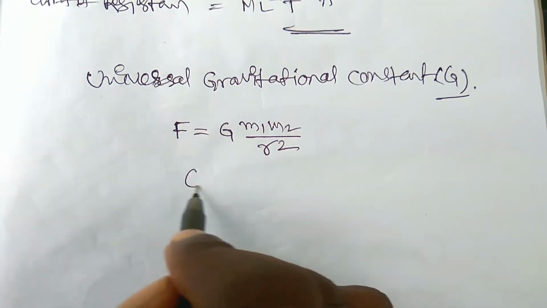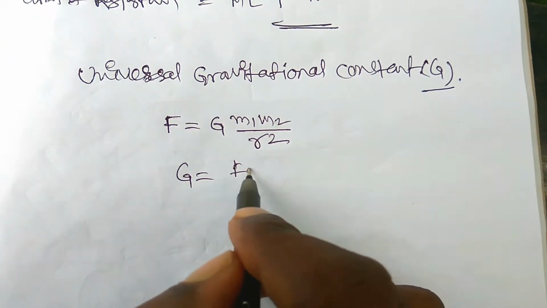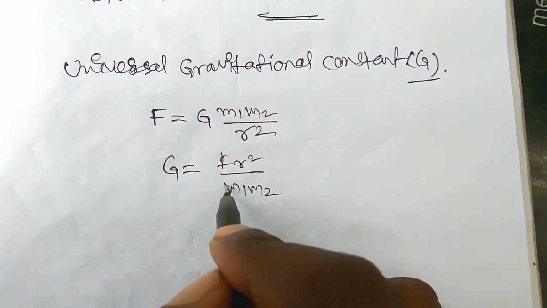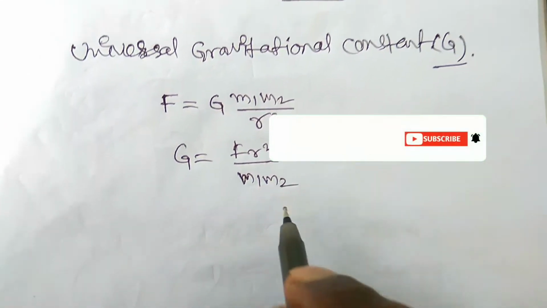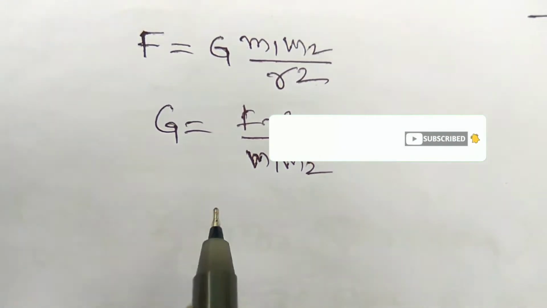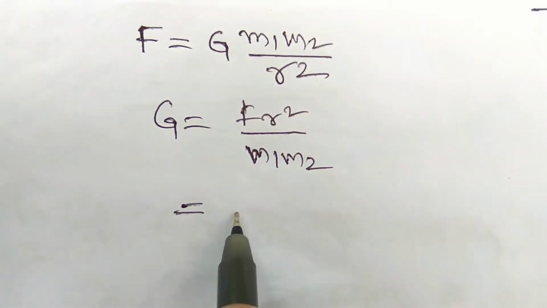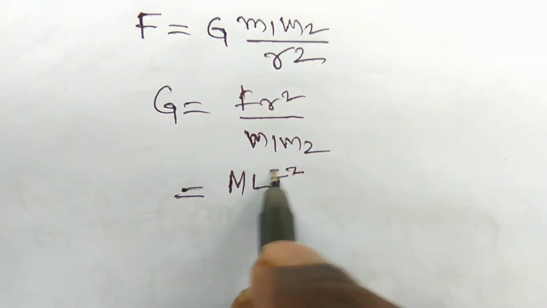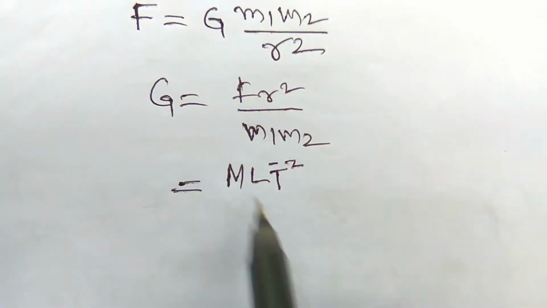So capital G is equal to F r square by m1 m2. Here m1 and m2 are the masses of the two bodies, and r is the distance. We need the dimensional formula for force, M L T minus 2. Already we derived it, M L T minus 2, because of m into a.